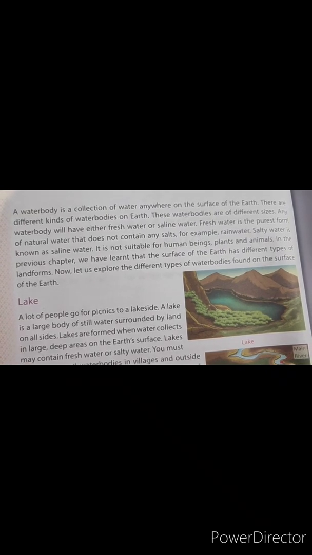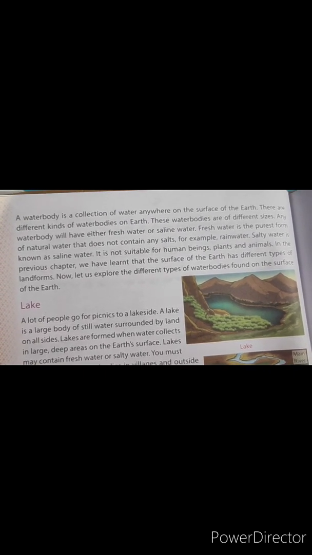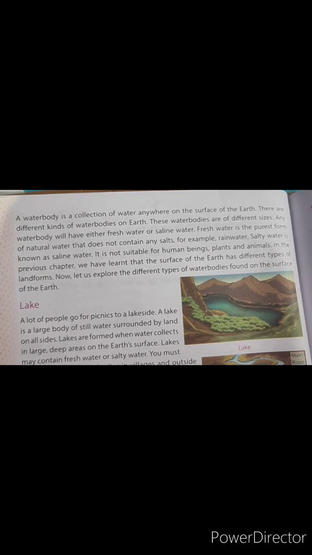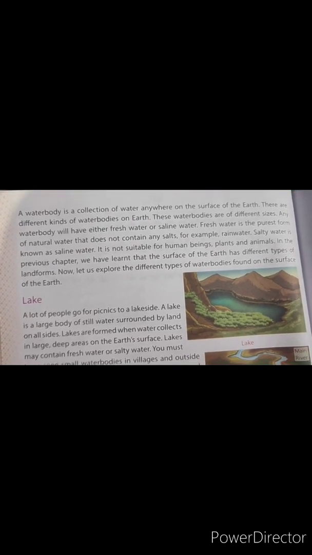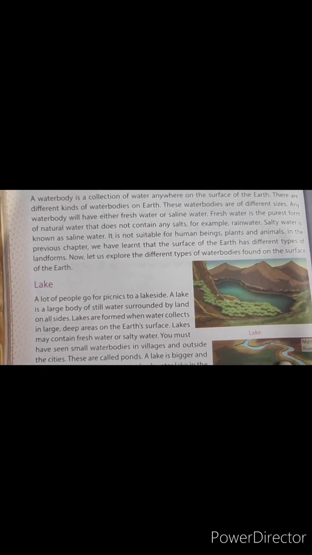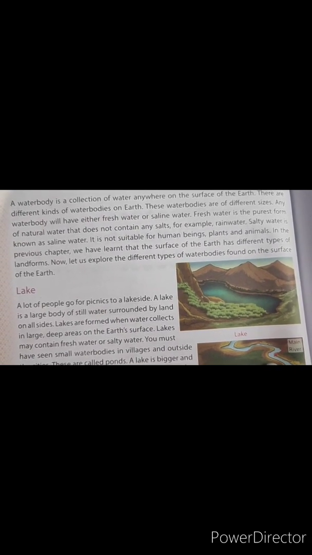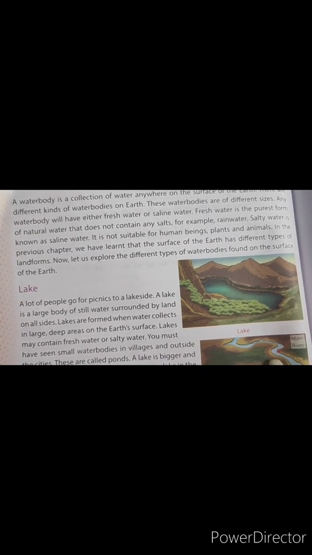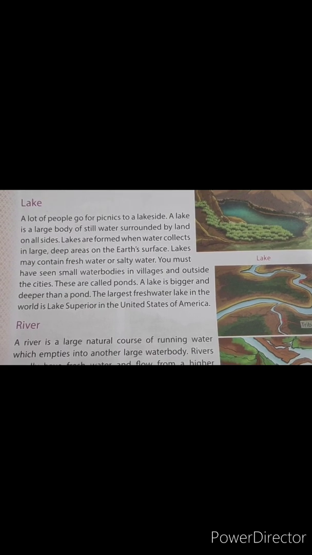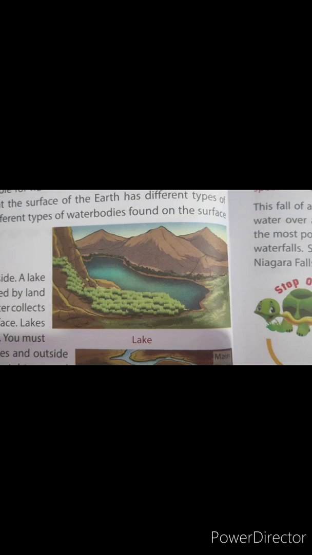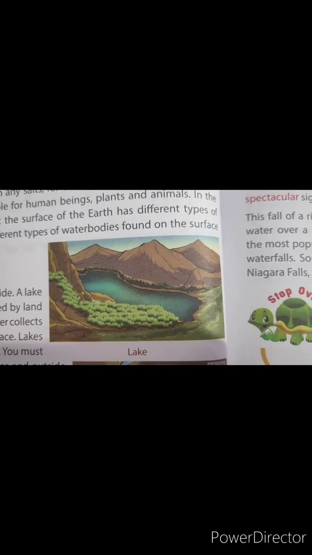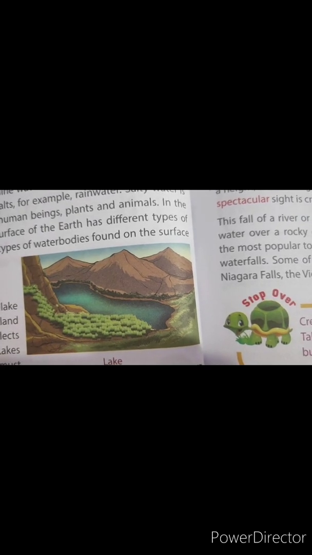In the previous chapter, we have learned that the surface of the earth has different types of landforms. Like that, now let us explore the different types of water bodies found on the surface of the earth. First, we will discuss the lake. As you can see here in the picture, this is a lake. A lot of people go for picnics to a lakeside.